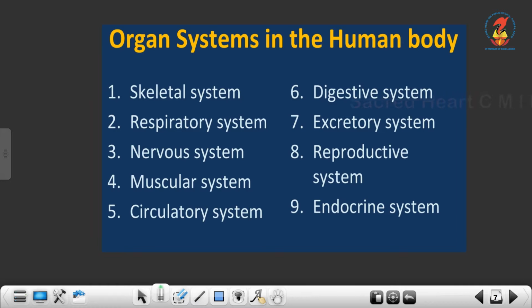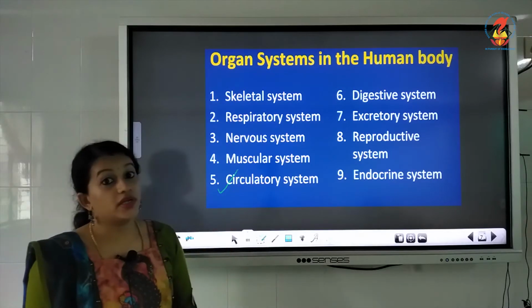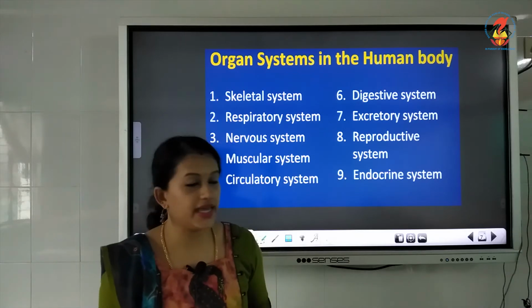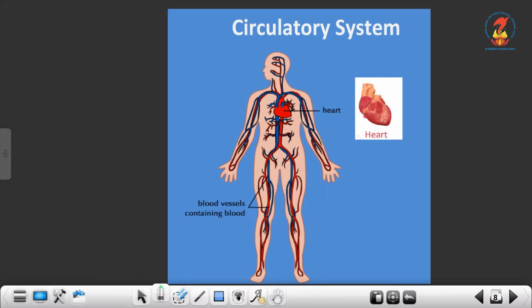So you know the skeletal system now, then you know the respiratory system, then you know the nervous system, muscular system. Now we will be learning about our circulatory system. Then we have digestive system, excretory system, reproductive system, endocrine system. So let us see what is our circulatory system. What is meant by circulatory system?